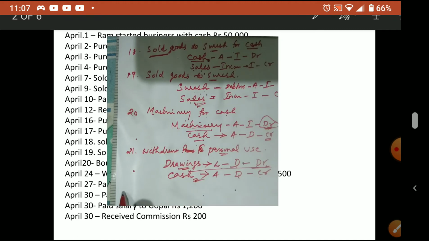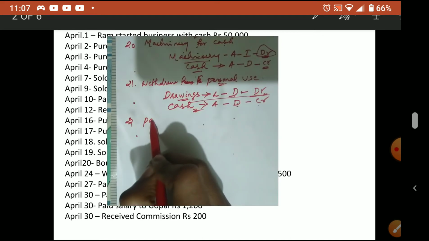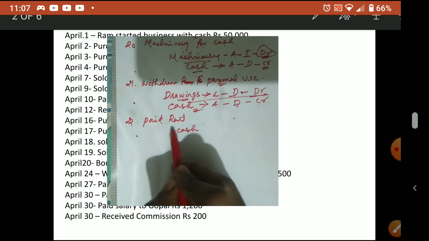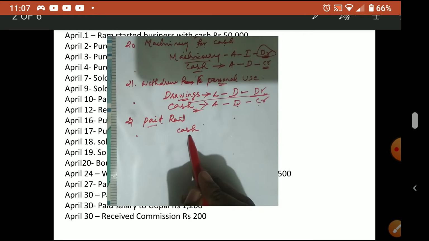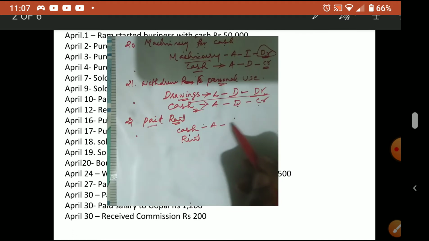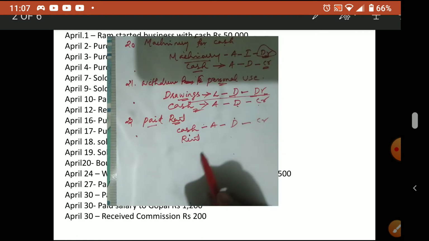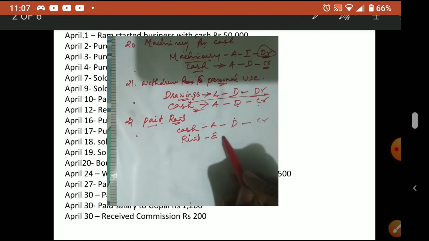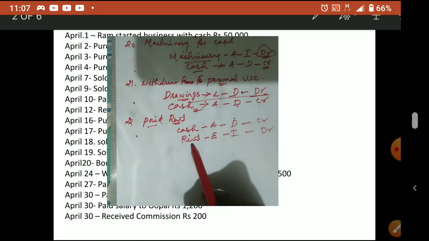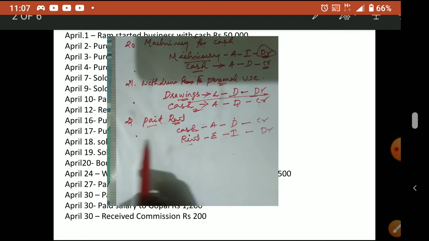Next is paid rent. Paid rent. What paid? Rent paid. Paid means what you are actually paying is cash. Whenever paid or received is there, one aspect will be cash. What you paid, rent. So cash is asset. Asset paid means asset decrease. Asset decrease, credit. Now rent is expense. Expense increase, so debit. Okay. So rent account debtor to cash. You paid rent means your expense level increased.